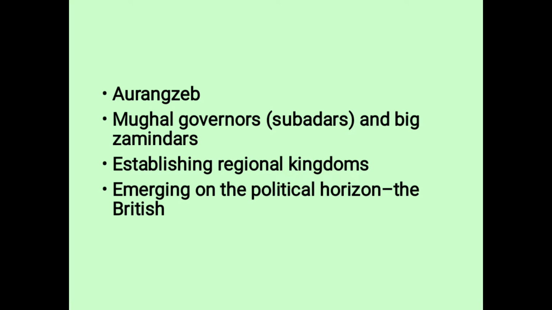So what we find is the Mughal governors and the big zamindars announced that we are free, now we are not part of the Mughal Empire. They made themselves free and established some regional kingdoms. So that was the downfall of the Mughal Empire.